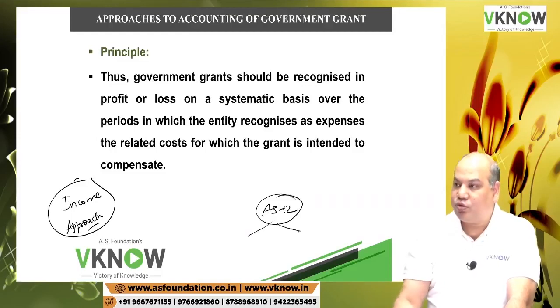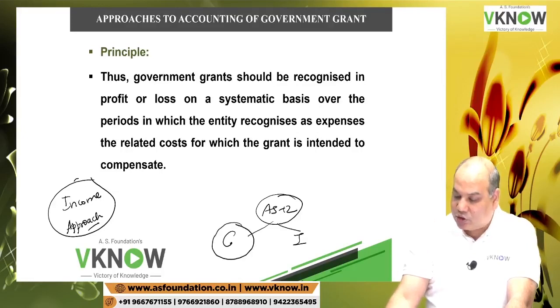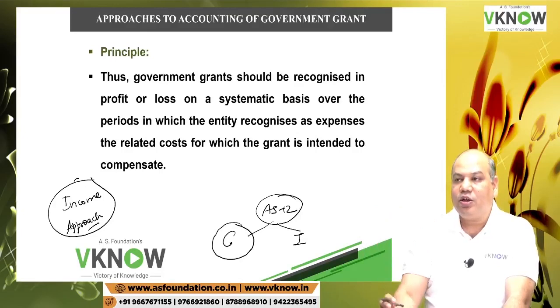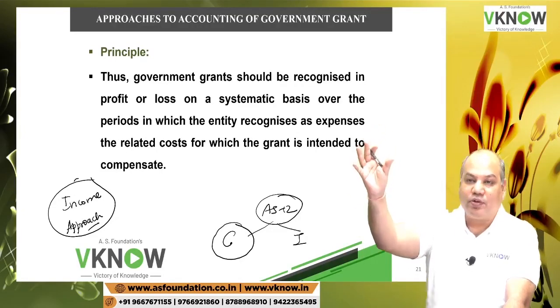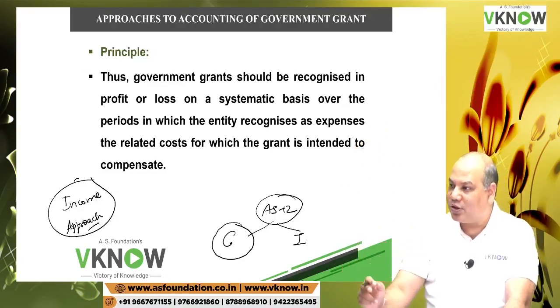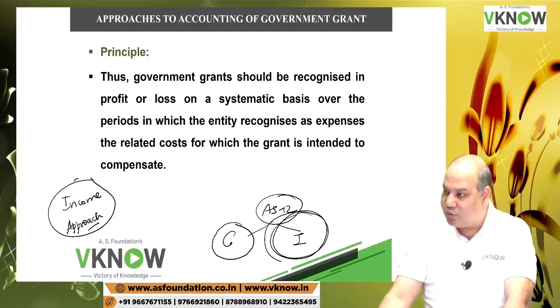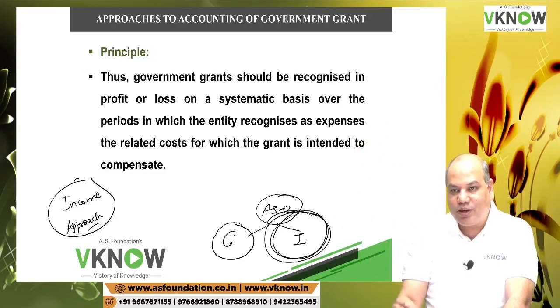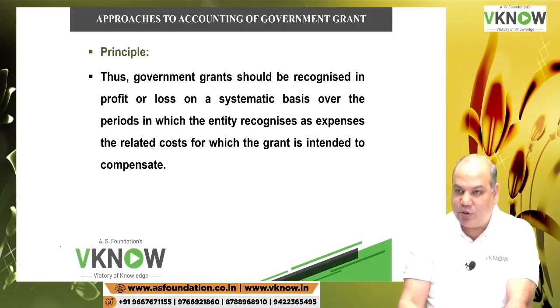AS 12 has two approaches, capital approach also, income approach. Because in AS 12 you have studied grant in the nature of promoter's contribution are credited directly to capital reserve. Here, even if the grant is in the nature of promoter's contribution, it will be routed through P&L account. Every grant in this standard will be routed through P&L account.